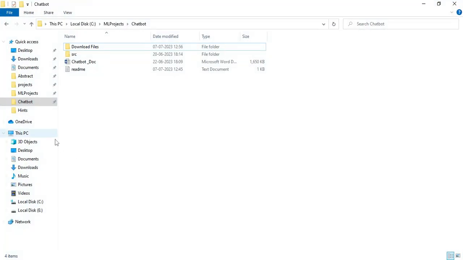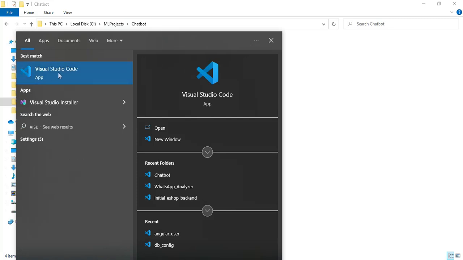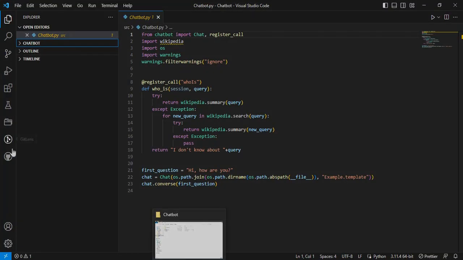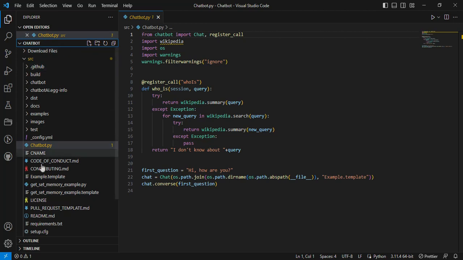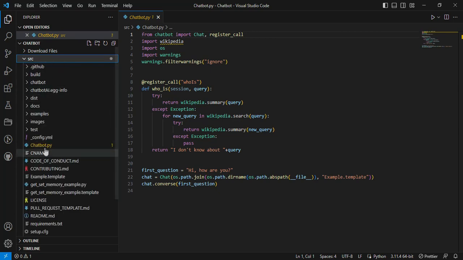Let's see how to start the project. These are the project folders. First, open Visual Studio Code. These are the Visual Studio files. First I will import the project folders. First we can click the SRC folder. These are the source code.